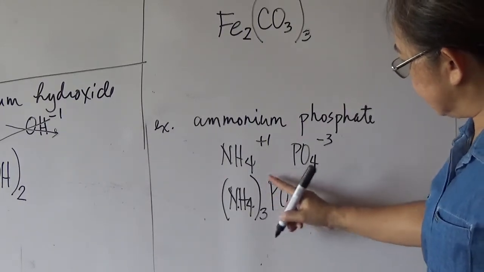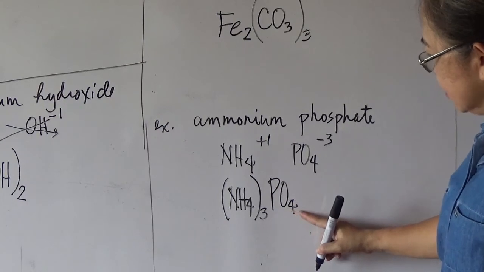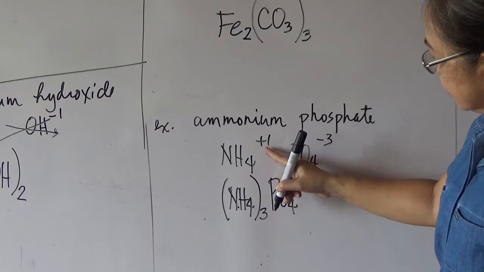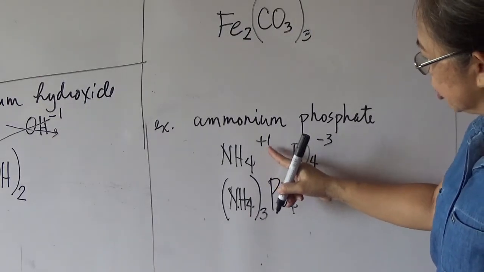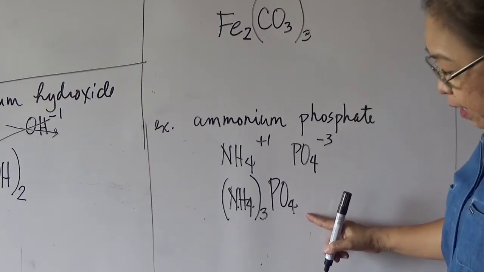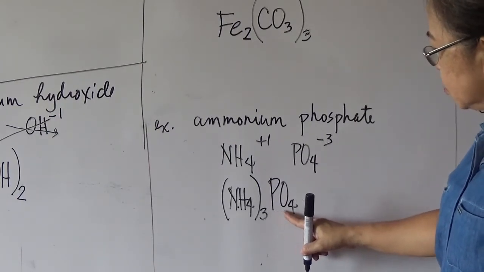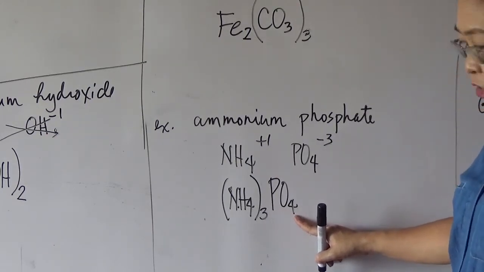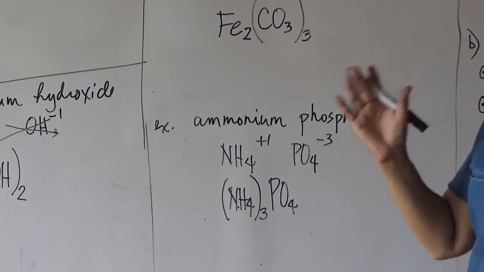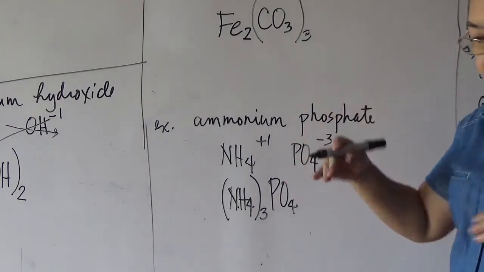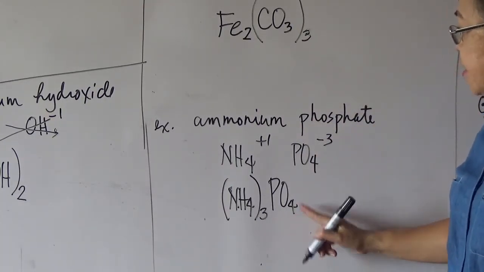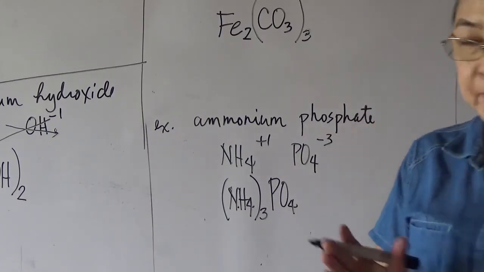Phosphate is a polyatomic ion. Once you cross-indicate the oxidation state of ammonium, which is 1, the subscript of phosphate will be 1. Since it is 1, you do not enclose phosphate in parentheses. Again, you enclose only the polyatomic ion in parentheses once the subscript after cross-indicating the oxidation state is more than 1. If it is 1, no need for you to enclose it in parentheses.